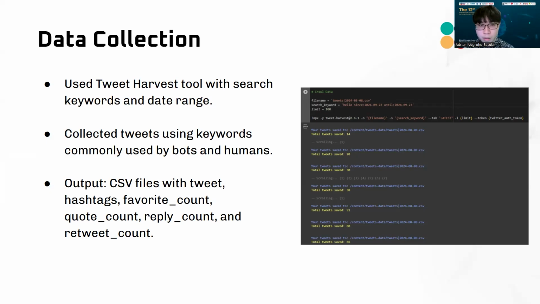Once we have finished collecting our data, we ended up with many folders containing bot and human CSV files. Of course, they are separated into human and bot folders from different time ranges and using different keywords for each time range.